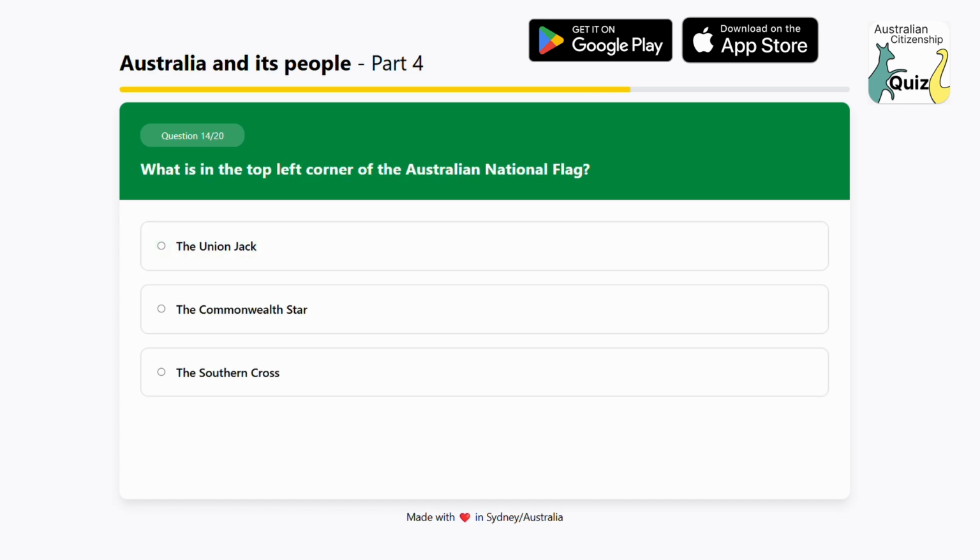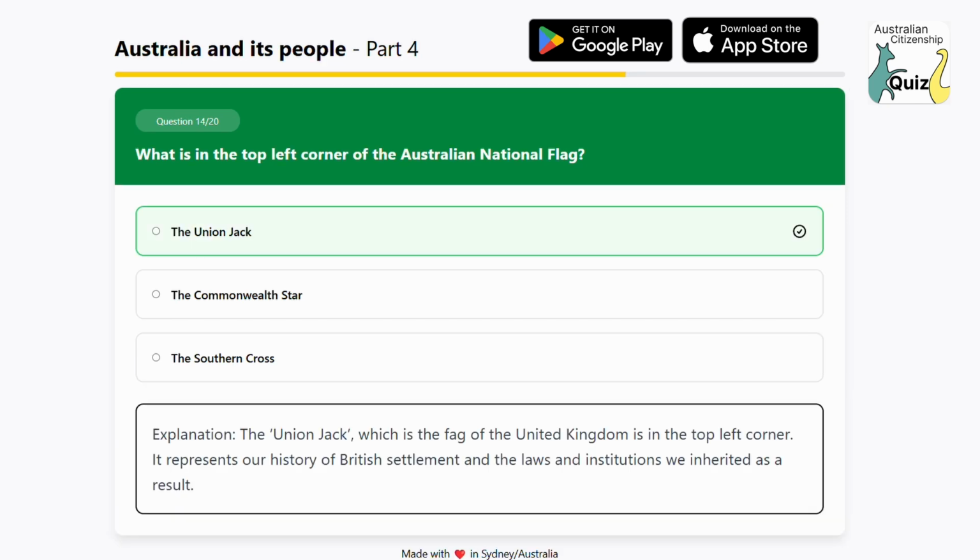What is in the top left corner of the Australian national flag? Option 1, the Union Jack. Option 2, the Commonwealth Star. Option 3, the Southern Cross. The answer is the Union Jack. Explanation: the Union Jack, which is the flag of the United Kingdom, is in the top left corner. It represents our history of British settlement and the laws and institutions we inherited as a result.